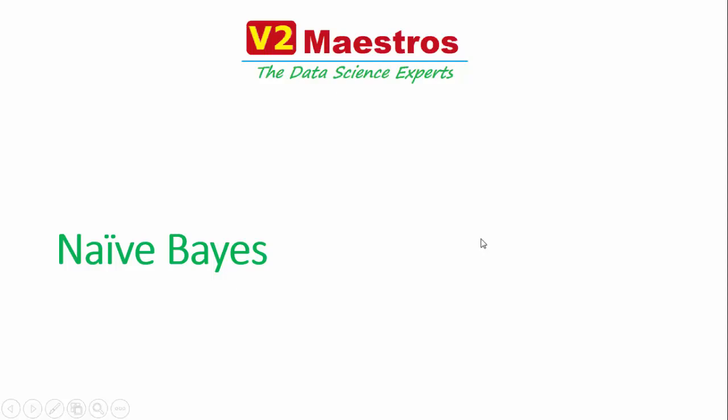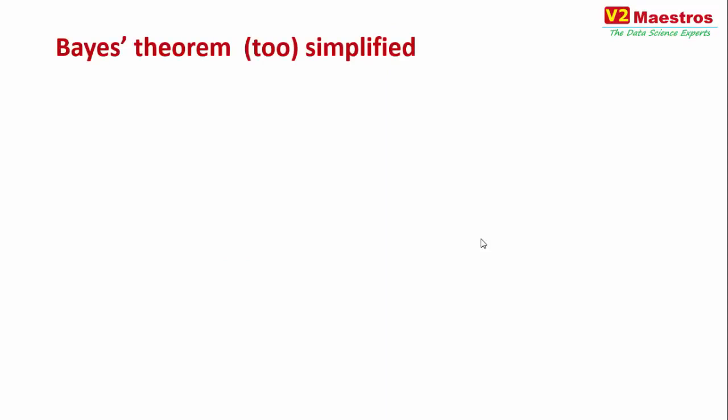Hi, in this lecture we are going to be talking about the naive-Bayes machine learning algorithm. The naive-Bayes machine learning algorithm is based on the Bayes theorem in probability and statistics, and Bayes theorem is a subject in itself. There are books written on Bayes theorem alone and how Bayesian theory can be applied to a lot of real world situations. But for this particular class, I'm trying to really simplify Bayes theorem to just get the gist of how this algorithm is supposed to work.